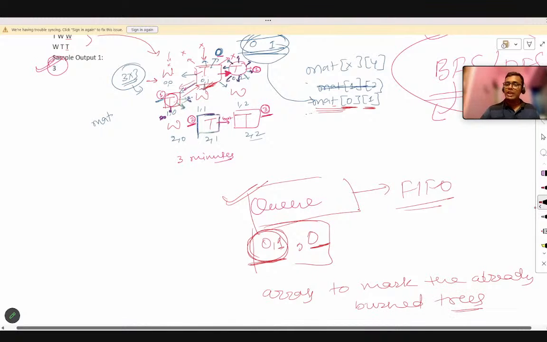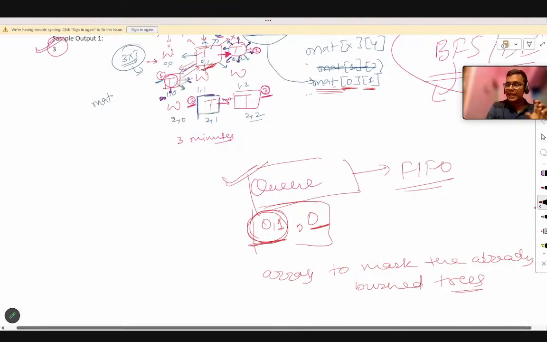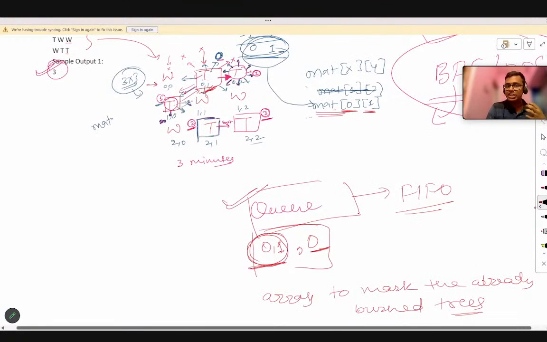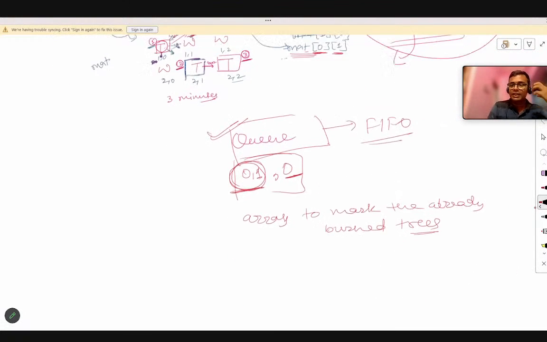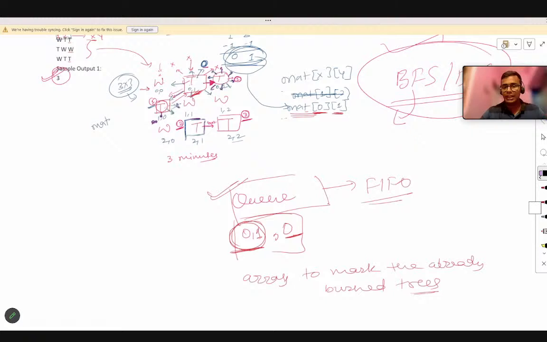So we have to search for data structures like this, which will be helpful for us, so that we get to know which tree has already been burned or not. Are you getting this? Now let's see it here. So these are the things that we require. Now how is it actually done? Let me write the pseudo code for this first. Let me erase this.